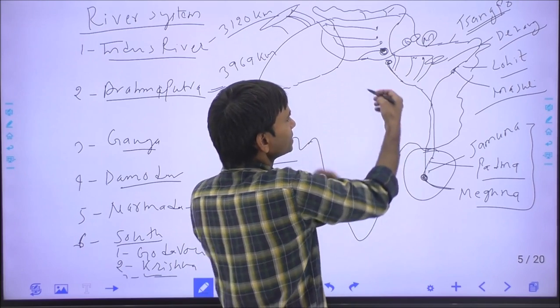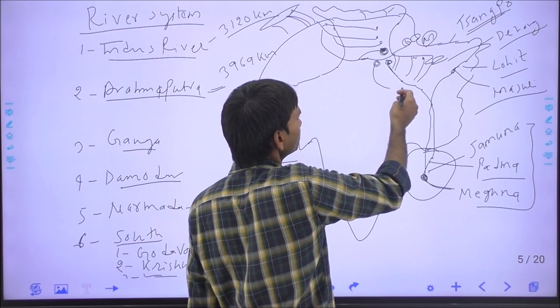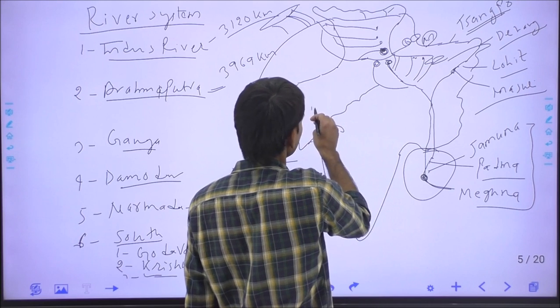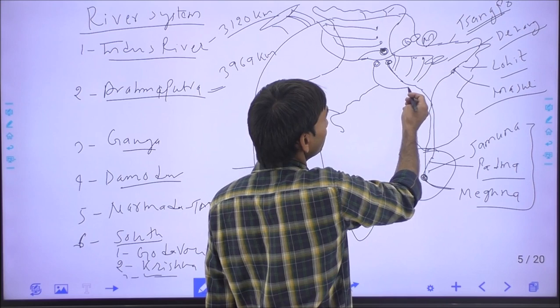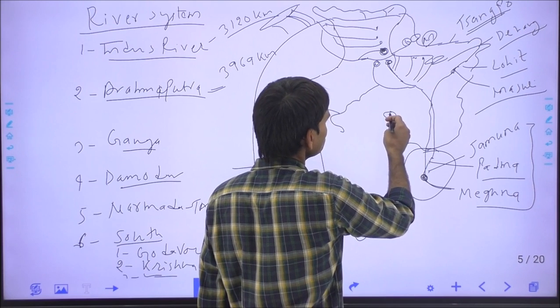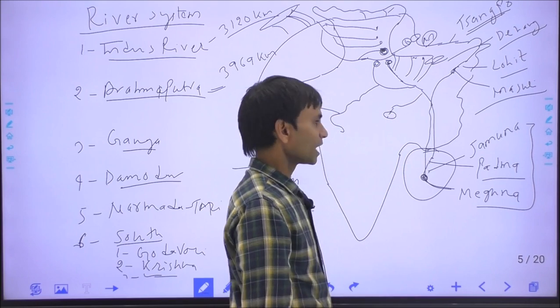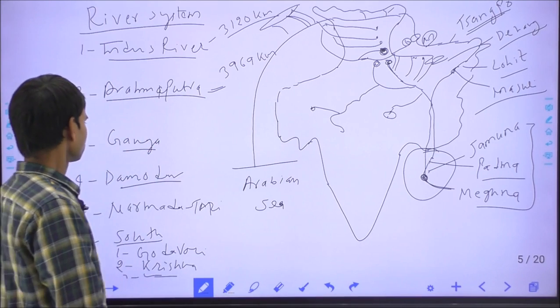From the right side, or south side, this is the Yamuna river, which also originates from Yamunotri, Uttarakhand, and this is the Chambal river. Chambal joins the Yamuna, and the Banas river of Rajasthan joins the Chambal. The Yamuna joins the Ganga at Allahabad, and the Son river, originating from Amarkantak, joins the Ganga in Bihar. There are so many tributaries of the Ganga river.